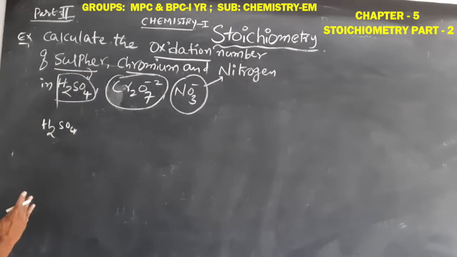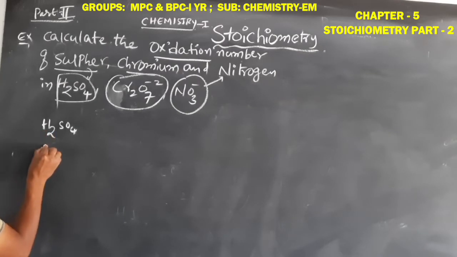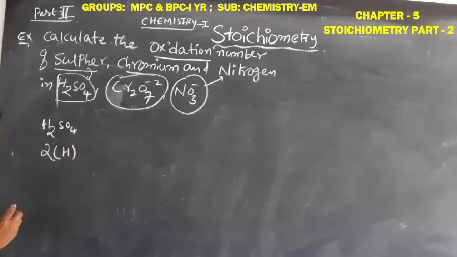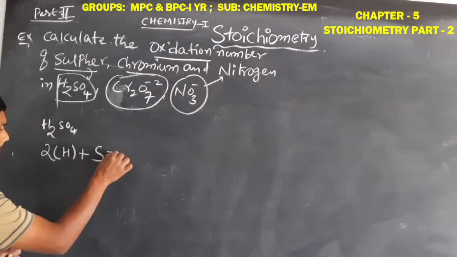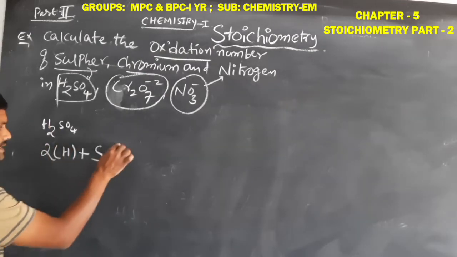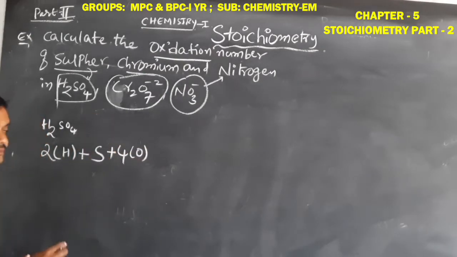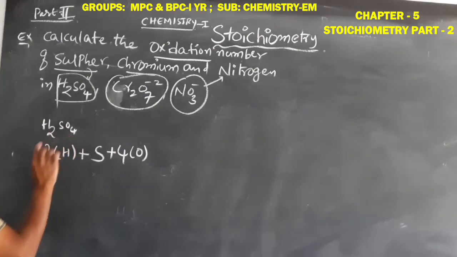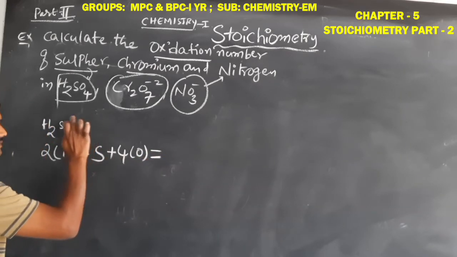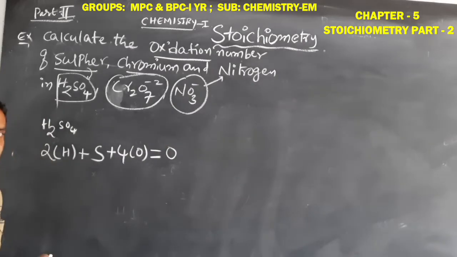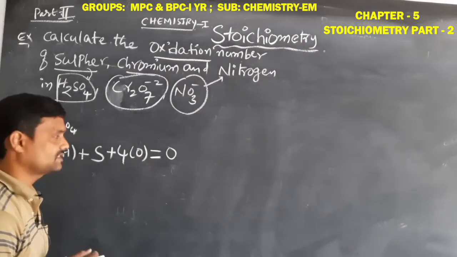As the first step, we write the sum of the oxidation numbers of all atoms. How many hydrogens are present? 2 hydrogen atoms. Sum means plus. How many sulfur atoms? Only 1 sulfur, plus 4 oxygen atoms. Okay students, for H2SO4 the sum of all the atoms' oxidation numbers equals, since there is no charge, 0. So this is the first step.